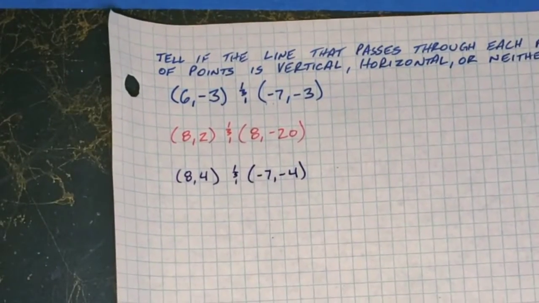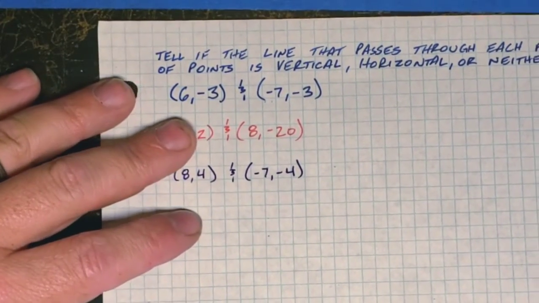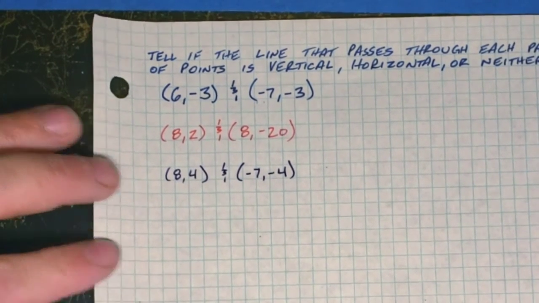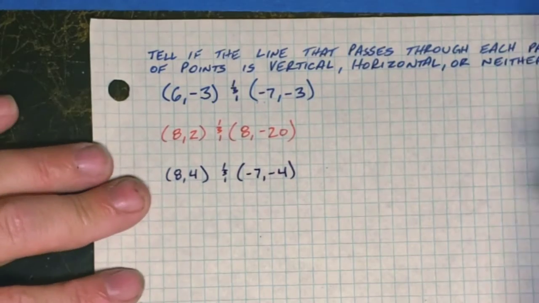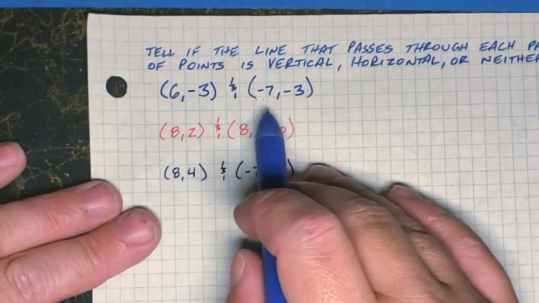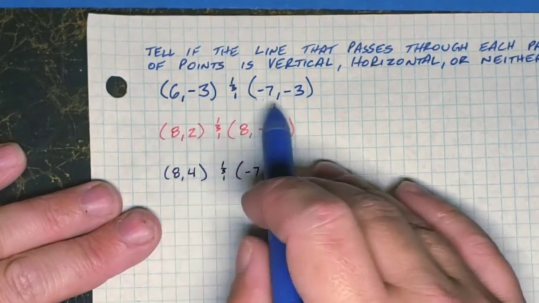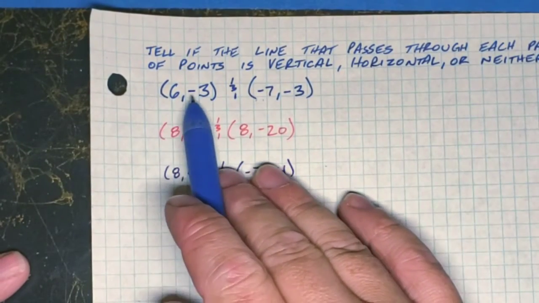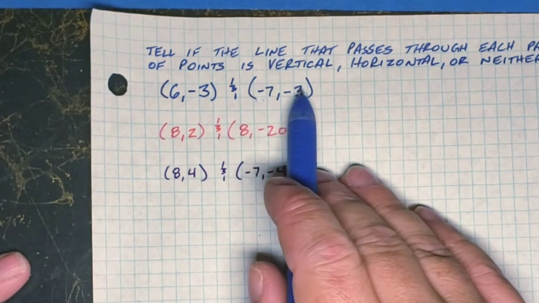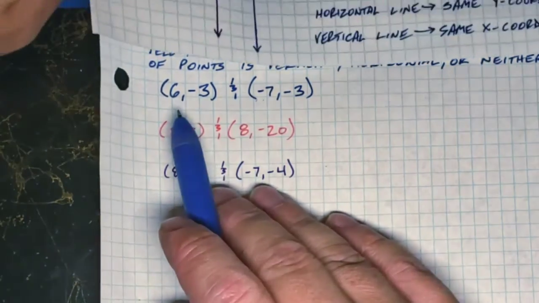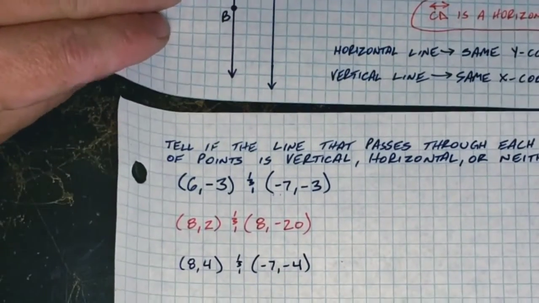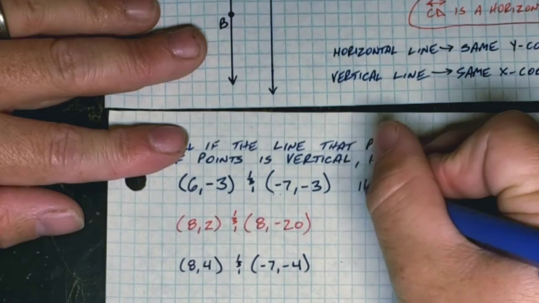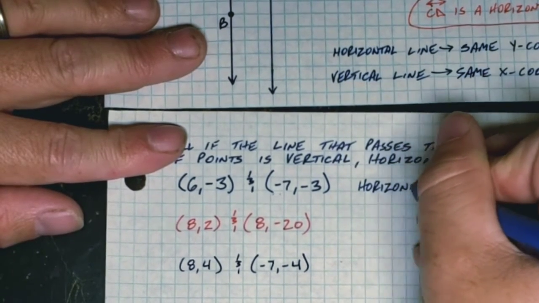All right, so look at, where is it? Found it. We want to tell if the line that passes through these 2 pairs of points is vertical, horizontal, or neither. So we're going to look at the 2 ordered pairs and see which coordinate is the same. In this first one, 6, -3, and -7, -3, the Y coordinate is the same. Well, as we said just a second ago, if the Y coordinate is the same, then the line that passes through those 2 is a horizontal line.